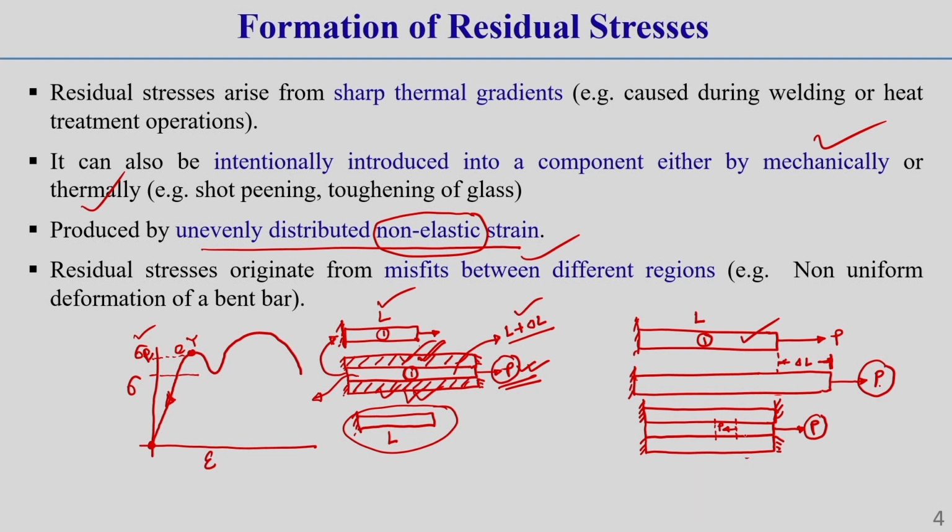Once there is a non-uniform type of deformation or expansion phenomenon in a structure, there is a chance of this locked-in type of stress inside a body.